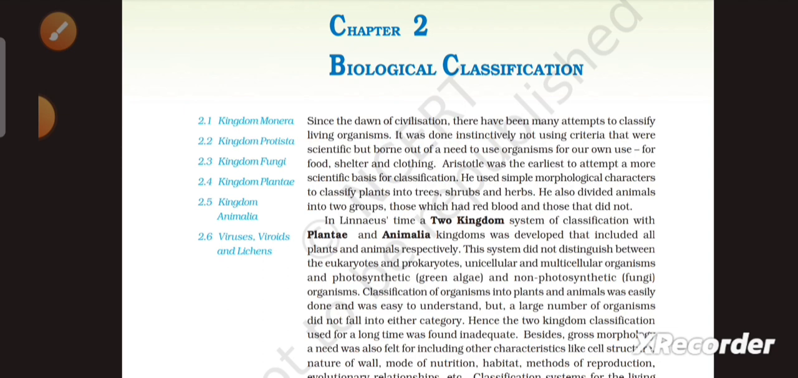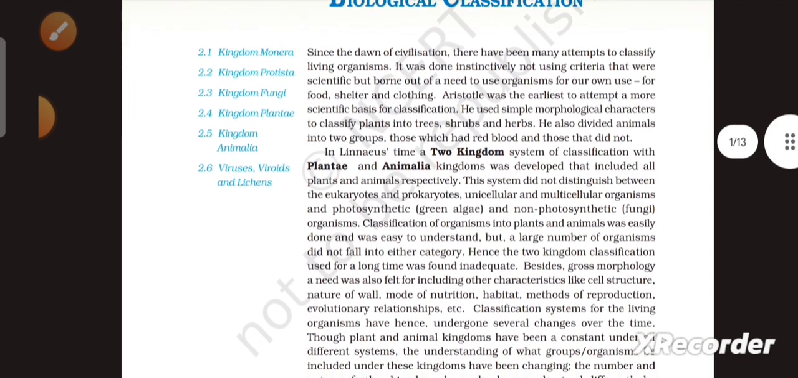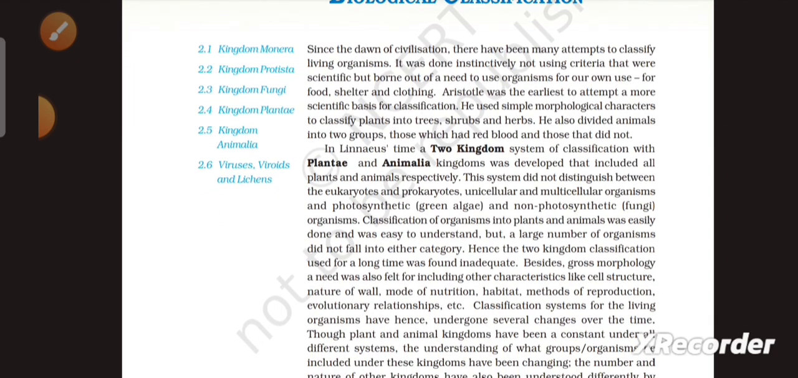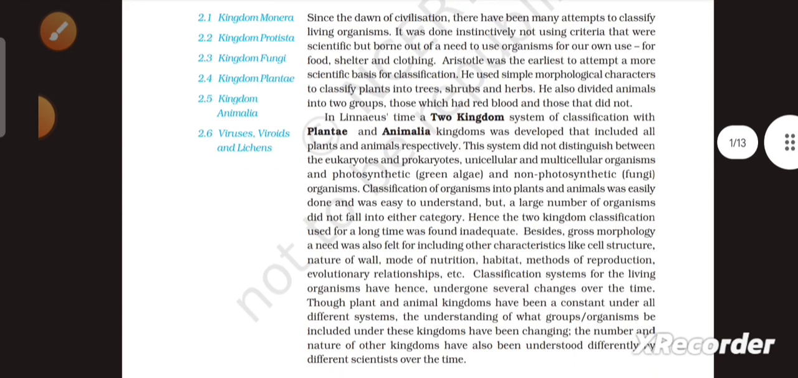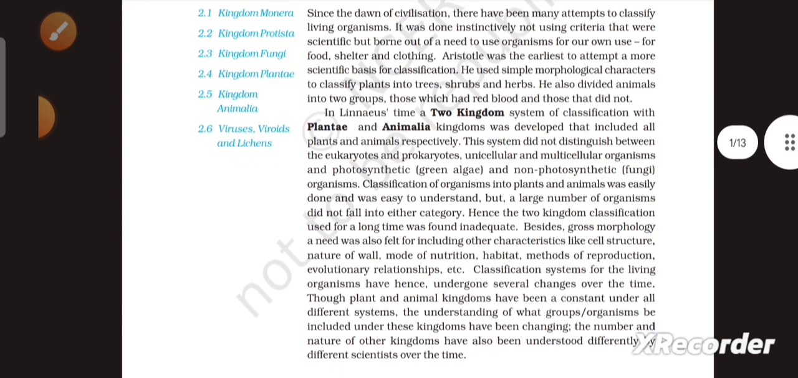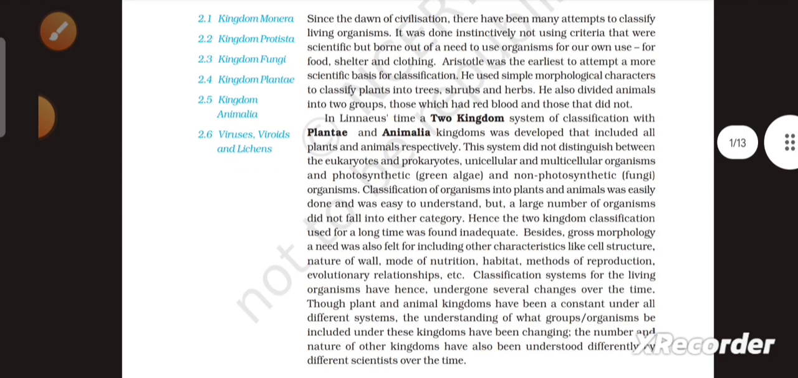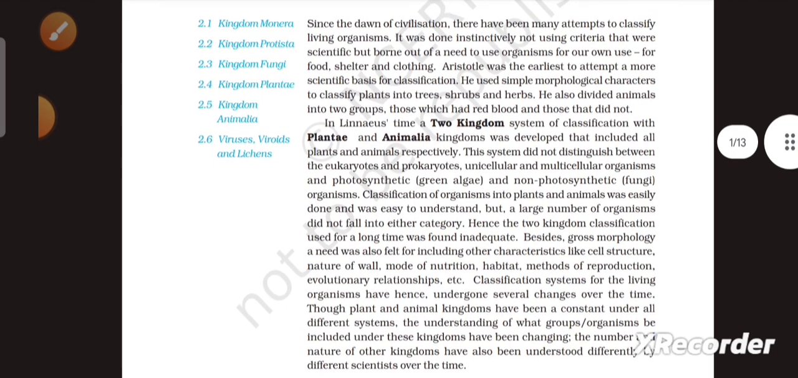Aristotle was the earliest to attempt a more scientific basis for classification. He used simple morphological characters to classify plants into trees, shrubs, and herbs. He also divided animals into two groups, those which had red blood and those that didn't.